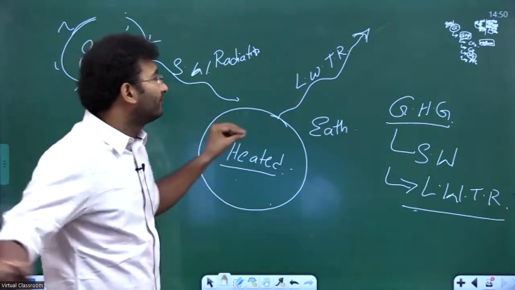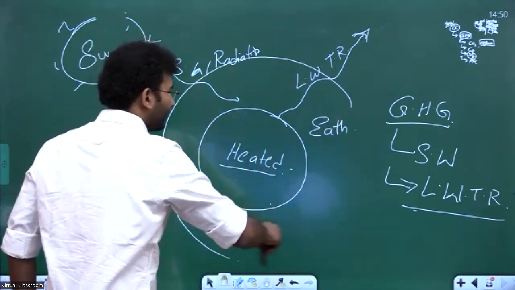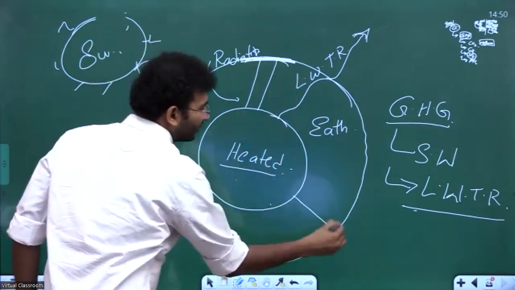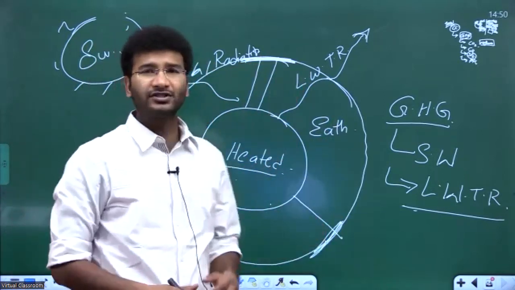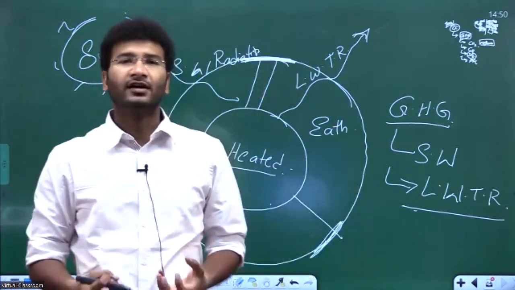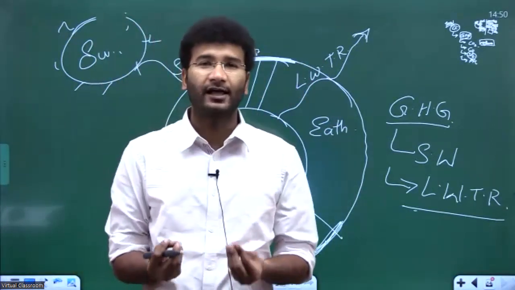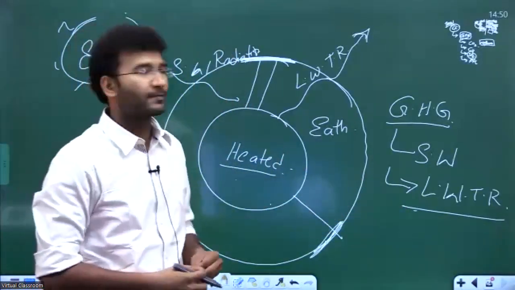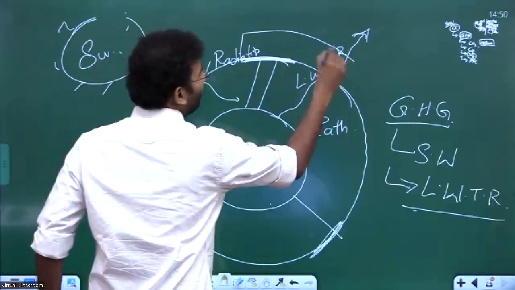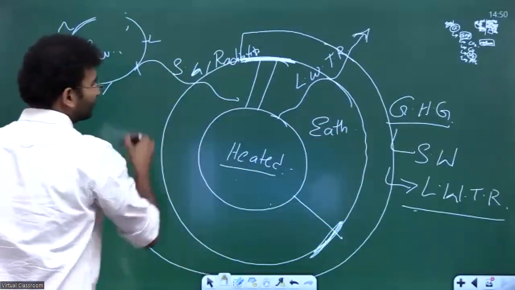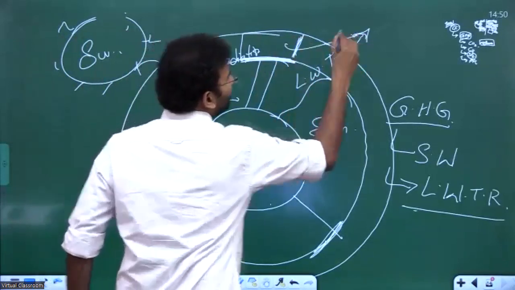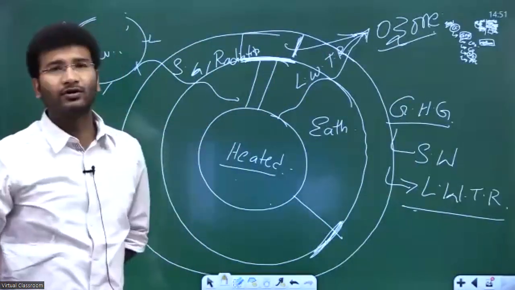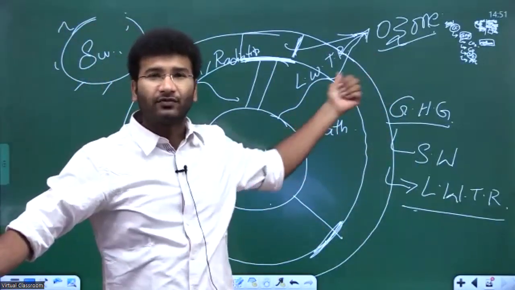Similarly, consider the concentration of the gases present in and around the earth. In the earth's atmosphere, there are certain concentrations of gases: 78% nitrogen, carbon dioxide, oxygen. Likewise, there are also greenhouse gases which help the earth maintain its annual average temperature of 15 degrees Celsius. Above the troposphere, there is a sphere called the stratosphere, and in this stratosphere, there is ozone, right?